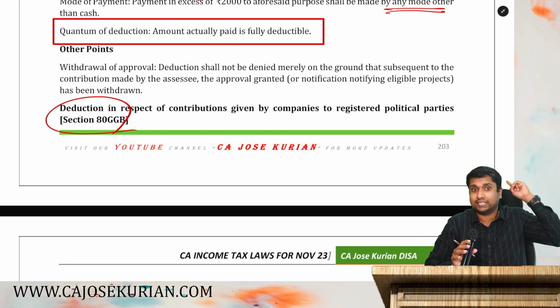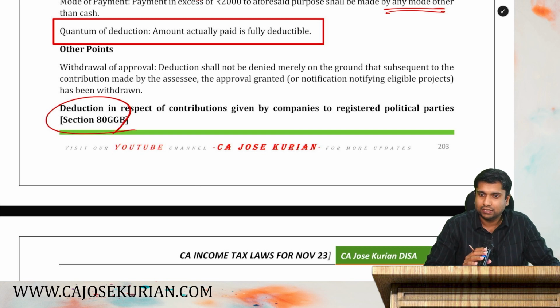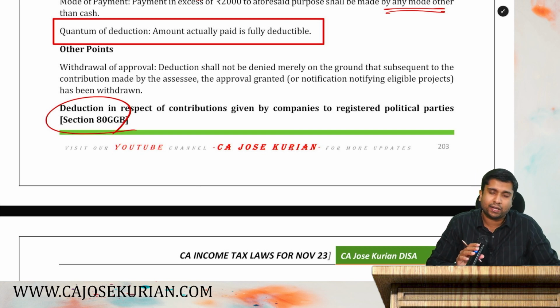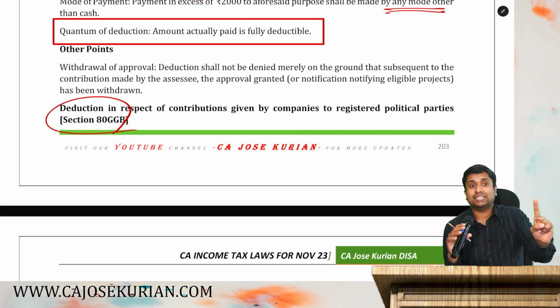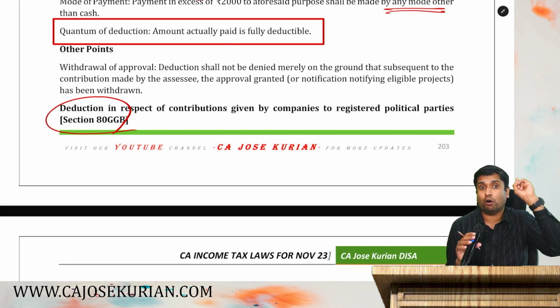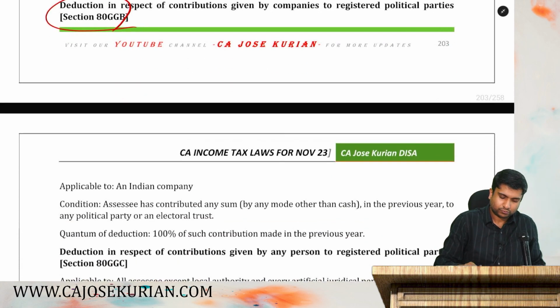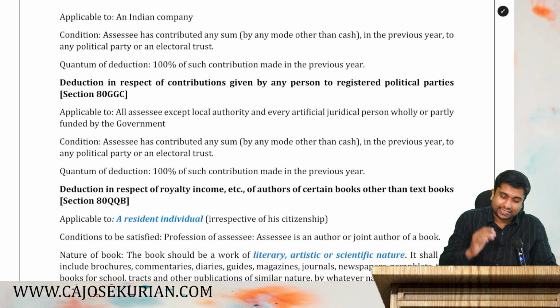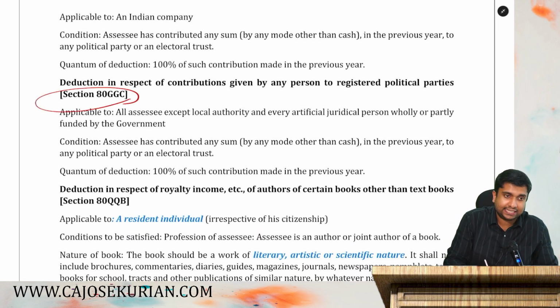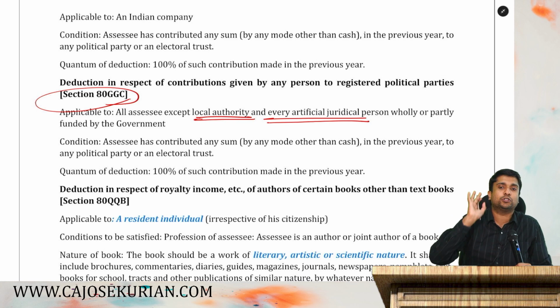I have referred to it under section 37 under PGBP. Hope you remember. So a company which pays a political party donation other than cash will get an 80GGB deduction, either to a political party or to an electoral trust. Hope you remember what an electoral trust is. Now, if you are an assessee other than a company, you will get 80GGC. And they are also saying one more thing. Under 80GGC, a local authority and an artificial juridical person are not supposed to take deductions.